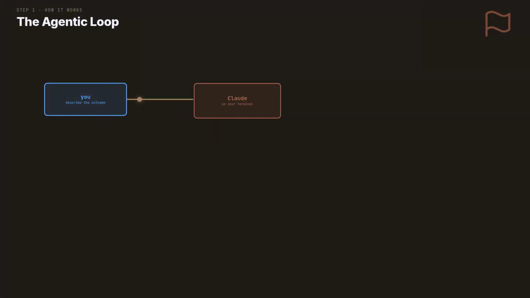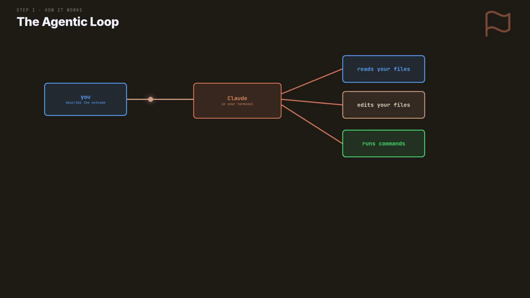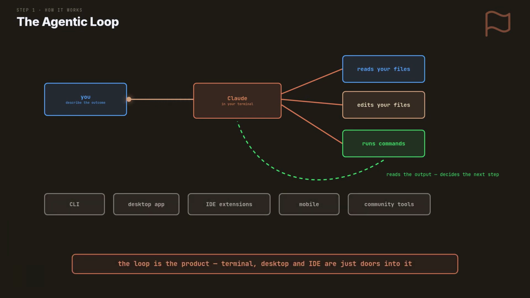On one screen, you describe an outcome. That prompt goes to Claude, the same model you know, running in your terminal. Claude does not just answer. It reads your files, edits them, and runs real commands. Then it looks at the output and decides the next step. That loop keeps going until the job is done. The loop is the product. The terminal, the desktop app, the editor extensions, and mobile are all doors into it. Install it with npm, type claude inside a repo, and ask for something real. The loop starts on your first sentence.